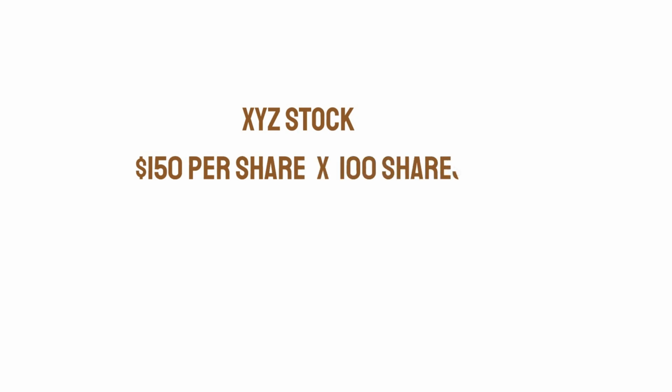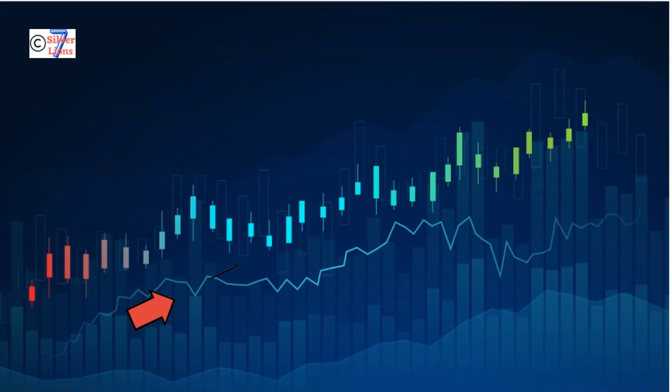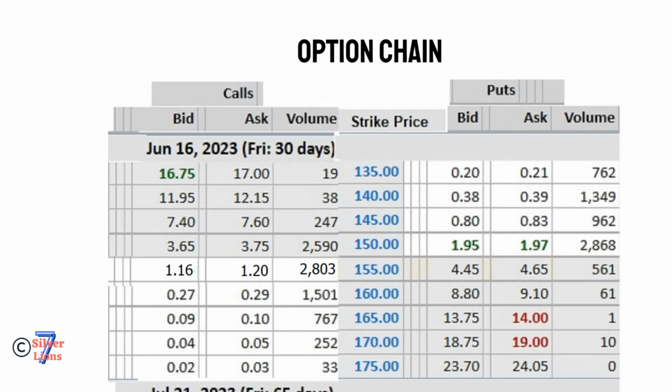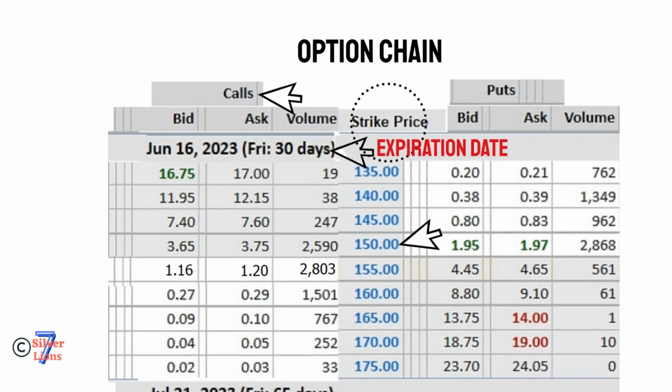For example, XYZ stock is currently $150 per share on May 18th. If you buy 100 shares, that will cost you $15,000. You think this stock's price will go up in 1 month. Instead of buying stocks, you buy an option contract. The premium or purchase price for the call option strike price at $150 with expiration date June 16th is $3.75.